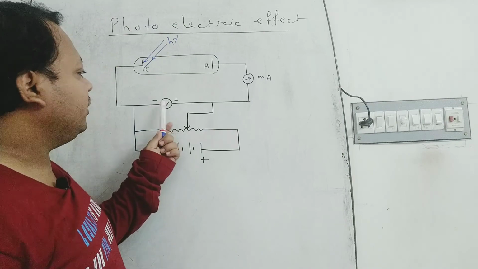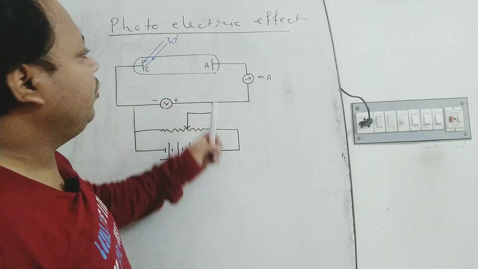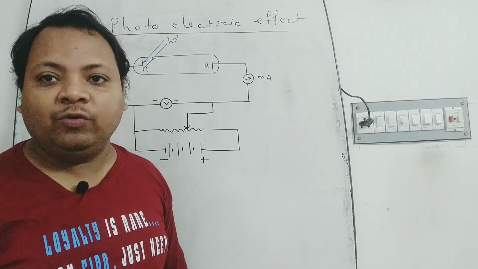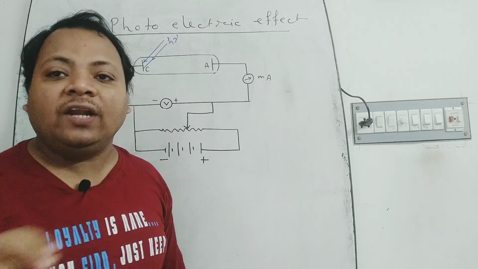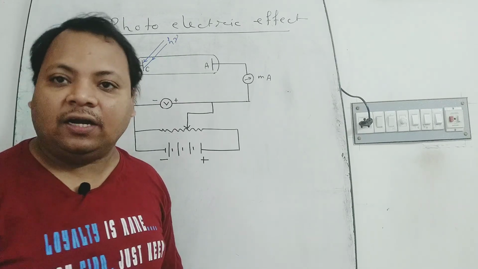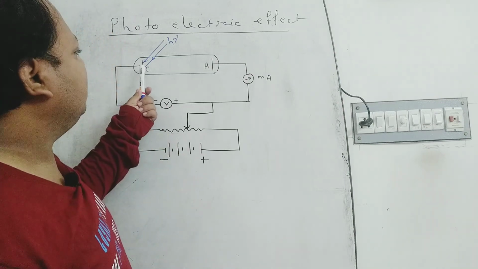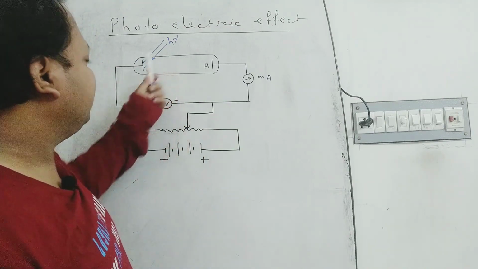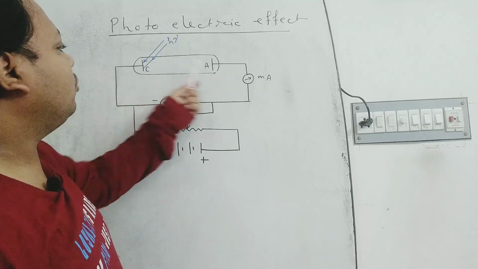That is, when V is equal to 0, we can still observe the photoelectric current. Some electrons can be removed by the incident light, although there is no potential difference between cathode and anode.